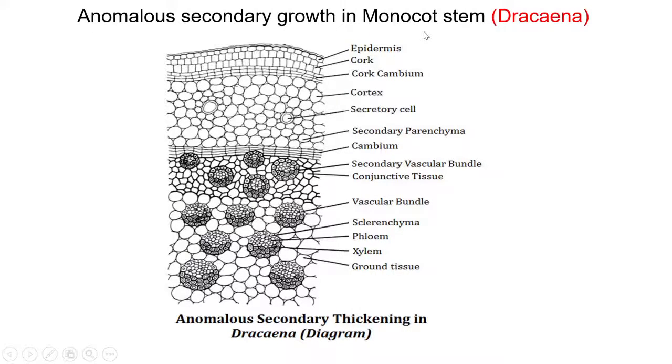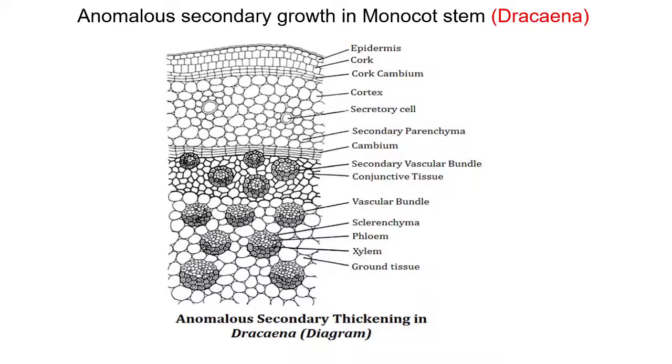And the last point of this topic is anomalous secondary growth in monocot stem, for example, Dracaena. Dracaena is one of the ornamental plants which are commonly grown in gardens or terraces like this for its beautiful stem and leaf. It is an example of a monocot, but it shows some abnormal activity.